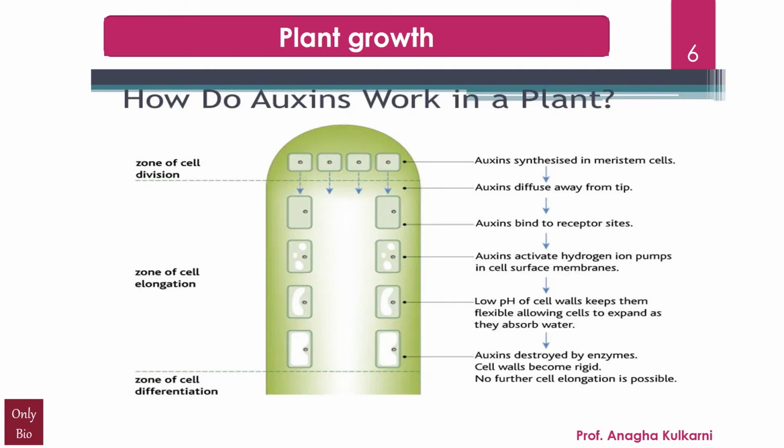Now you can see here on the screen, this is the tip, right? This is the zone of cell division. You can see that auxins are synthesized in the meristems. From here they diffuse away from the tip, right? They bind to certain receptor sites. Now, what happens is auxins activate the hydrogen ion pumps in the cell surface membranes, and the low pH of the cell walls keeps them flexible, allowing the cells to expand as they absorb water. Then auxins get destroyed by enzymes and the cell walls become rigid. So there is no further cell elongation possible as such.